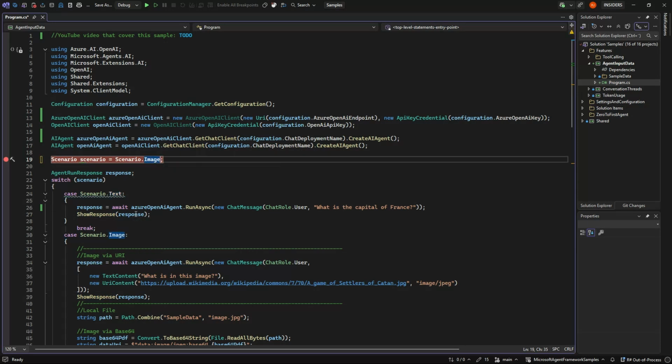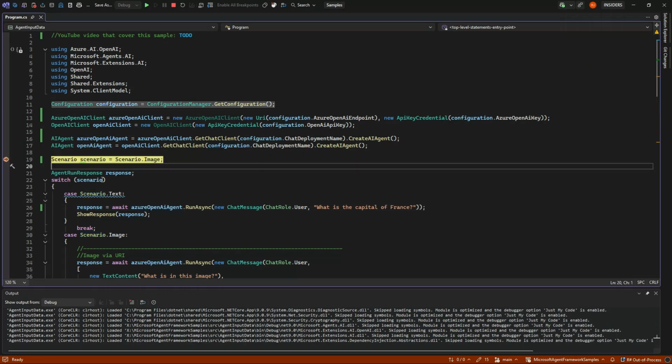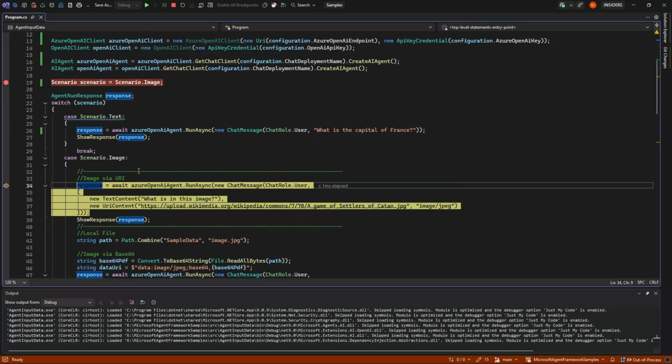Images are also supported. So let's run and see that whenever we use an image, we can either use an image that is online, meaning a URL to an image. So you can simply go in and, instead of just writing the text in the chat message, make a list of different things you want to send in. In our case here, we want to send in a text content and a URI content, because if we just send the image, it might not know what to do about it. But in this case, we want to ask what is in the image.